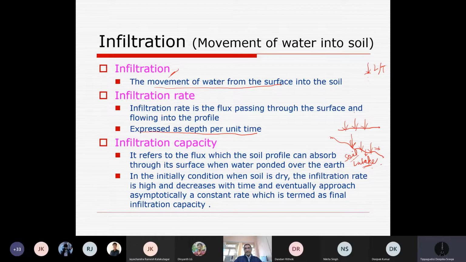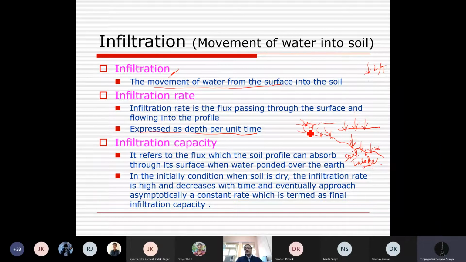Okay, so this is just one. And let us start visualizing. We have applied water or it is raining when the soil is completely dry. What will happen? Initially the infiltration or entry of water will be very high. Then slowly, as water entered into the soil, this rate of entry will reduce.